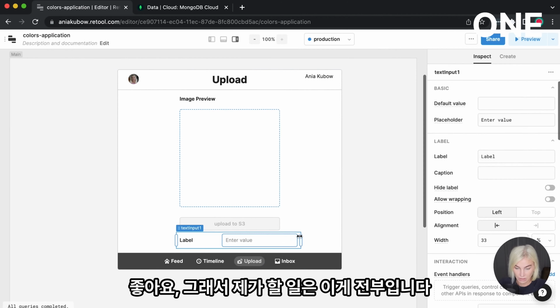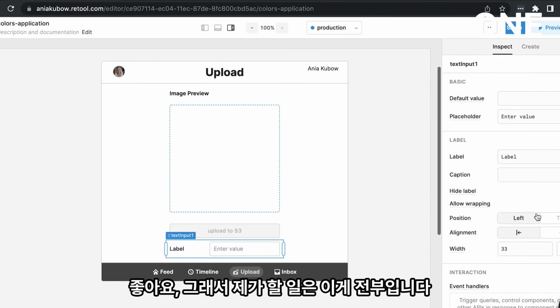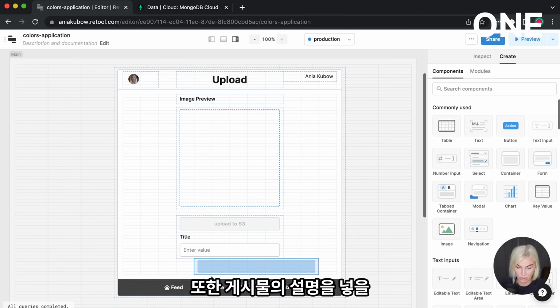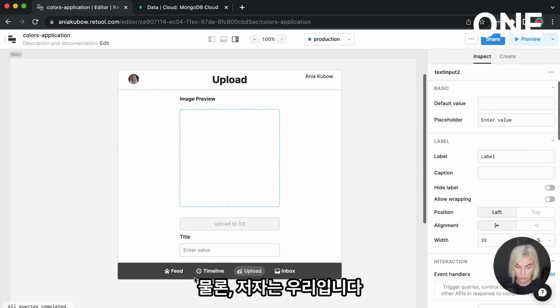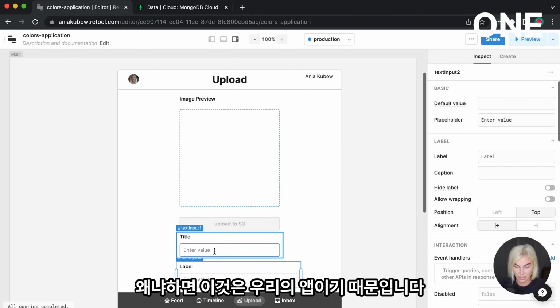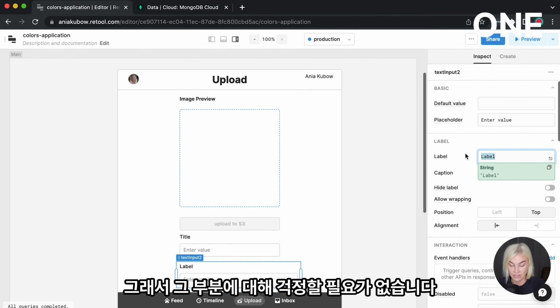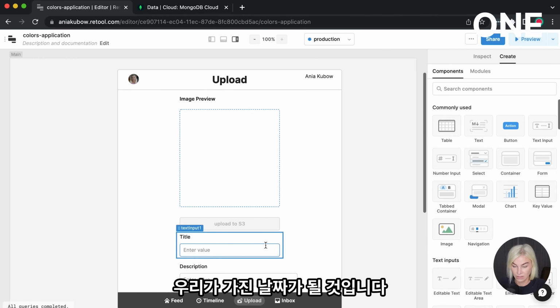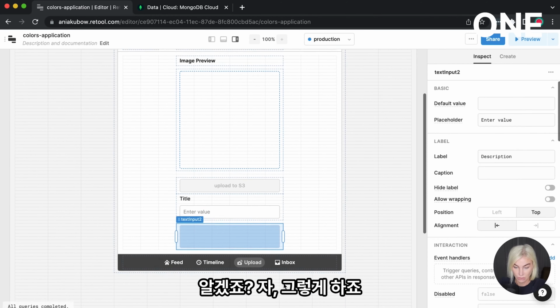Okay, so that's all I am going to do. And then we can also position the label to be at the top, and this is going to be the title of the post. And we're also going to have a place to put the description of the post as well. Of course, the author is going to be us because this is our app, so we don't need to worry about that. So description, and the date is just going to be whatever date that we have. Okay, so there we go.